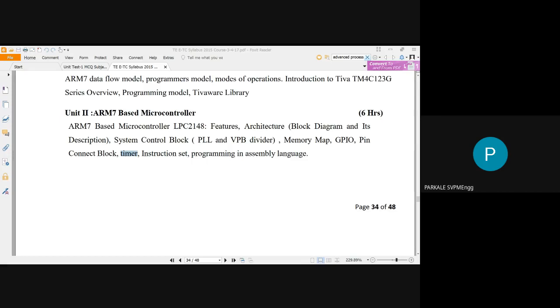But if I use a crystal of 16 megahertz, I am not going to get a time delay of 10 seconds. That is the problem. If I change the crystal, the time generated by your subroutine also changes. That is the main problem with subroutine instructions.